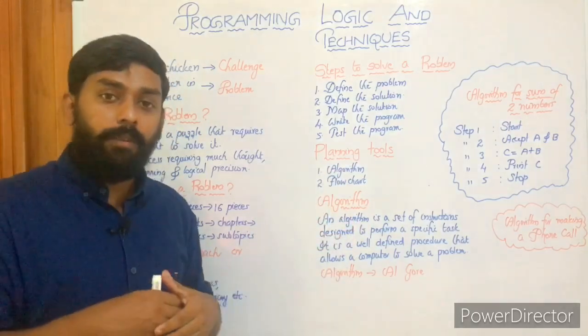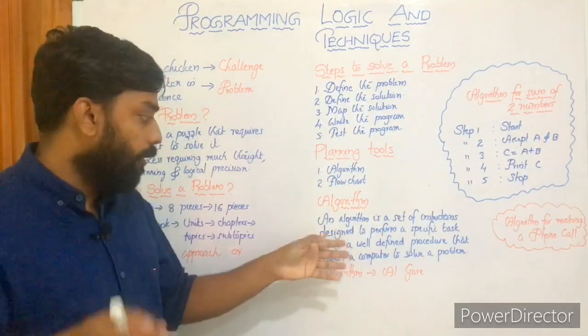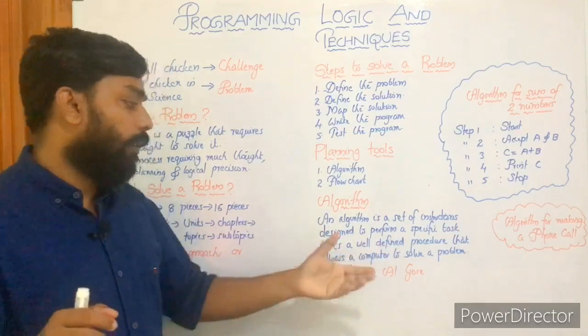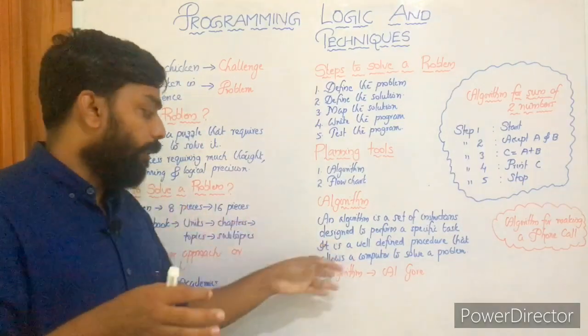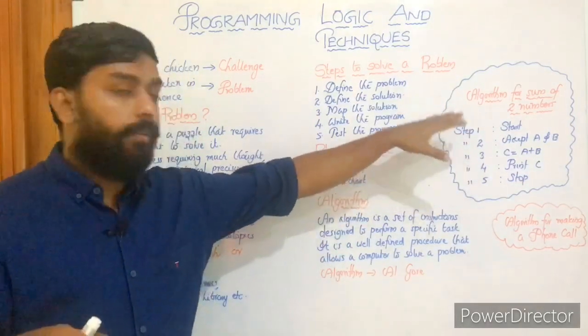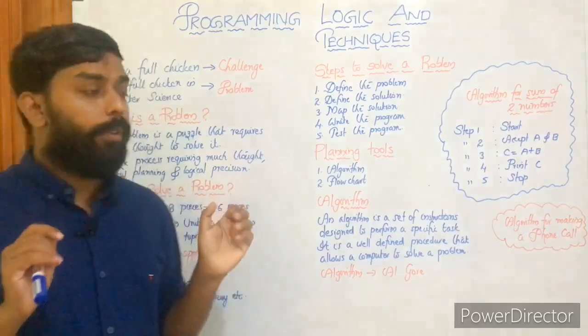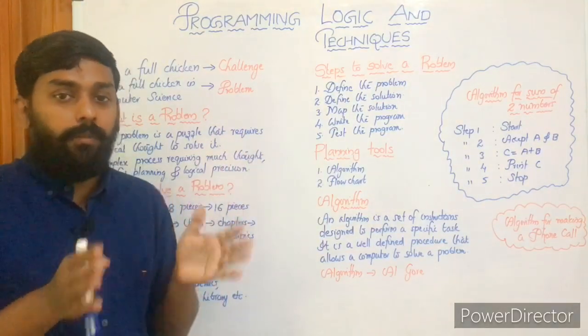Yes, algorithm is a set of instructions designed to perform a particular task or a specific task, a well-defined procedure that allows computer to solve a problem. Okay, Algo's contribution, that's why the name algorithm. And we have seen algorithm for finding sum of two numbers and making a phone call. Okay, so hope you understood everything. All these are very simple topics.